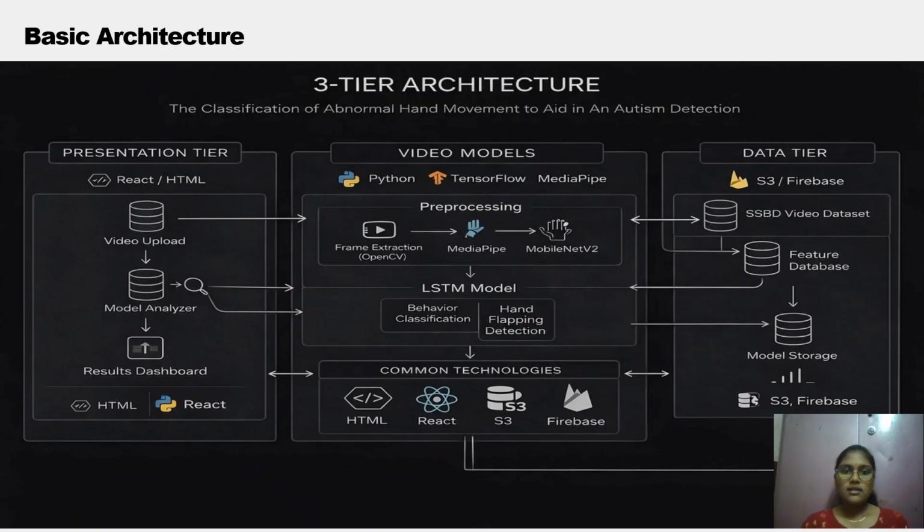Next, let's get into the three-tier architecture. This slide shows the overall architecture of our system. The first layer is the presentation tier, where the user interacts with the system through a web interface. The second layer is the processing tier, which is also called the video model, where the main analysis happens using AI models like TensorFlow and MediaPipe. The third layer is the data tier, where all the data and the results are stored using services like Firebase or S3. All these layers are connected and work together to process the video and give the final output.